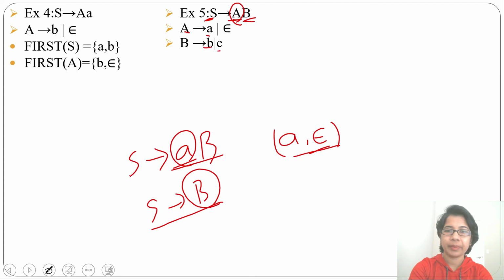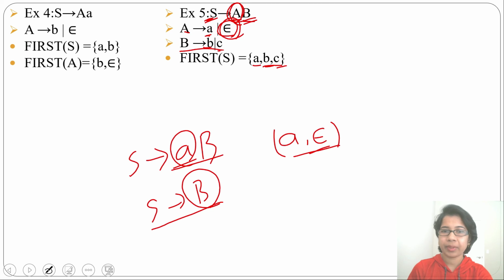First of B is B, C. So first of S will be A, B, C. A due to this, and B, C due to epsilon transition. So when from A you derive epsilon, first of S will be first of B. First of B is B, C, so first of S will be A, B, C.